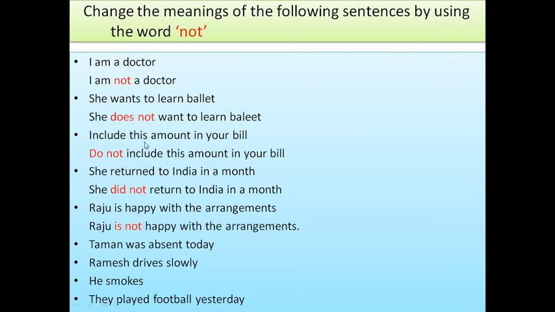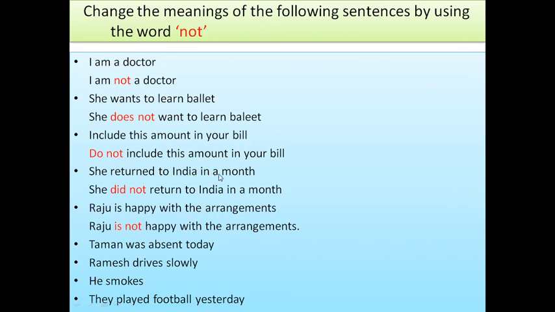Include this amount in your bill. This is an imperative sentence. So to form the negative of an imperative sentence, what do we do? Just put do not at the beginning of the sentence. Do not include this amount in your bill.